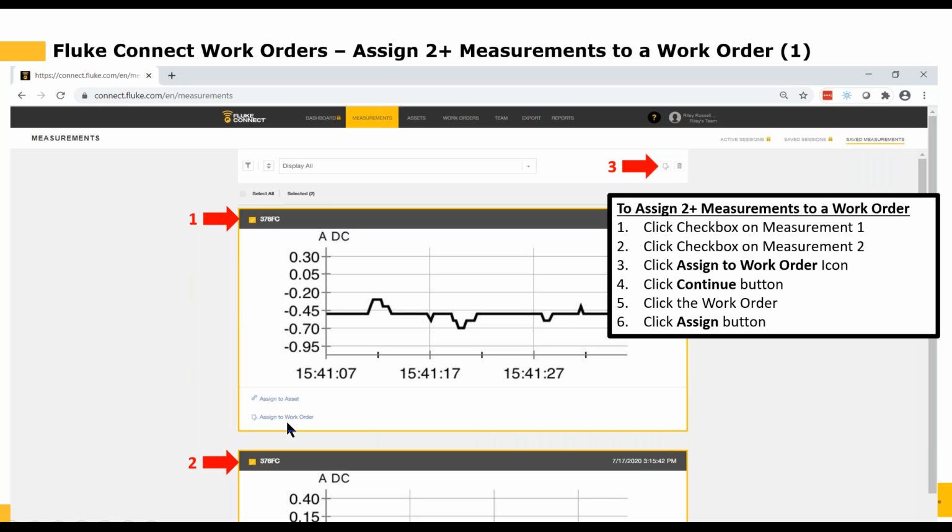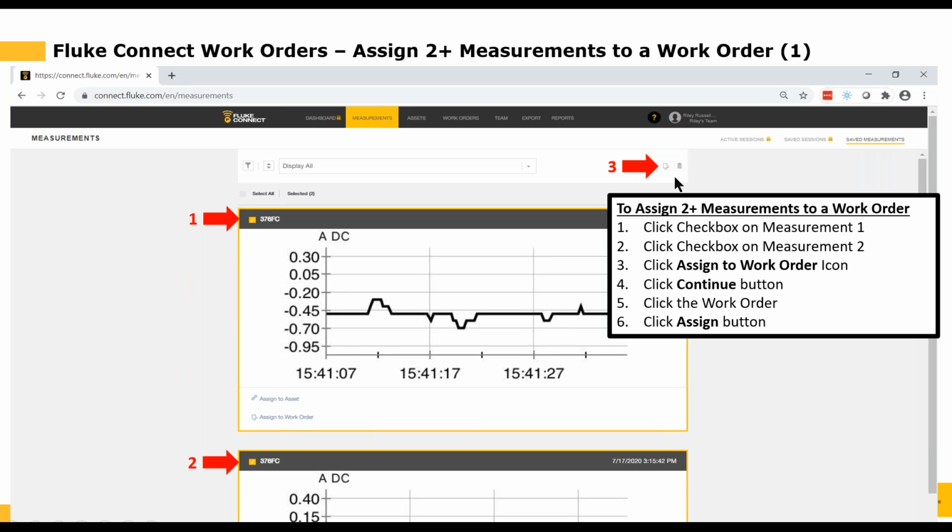We have a way to do that. So you go to the Measurements tab again, you select the checkbox next to all of the measurements you want to assign to the same work order. So we've checked this one and we've checked this one. And now instead of clicking assign to work order on the individual measurement, you come back up here to the